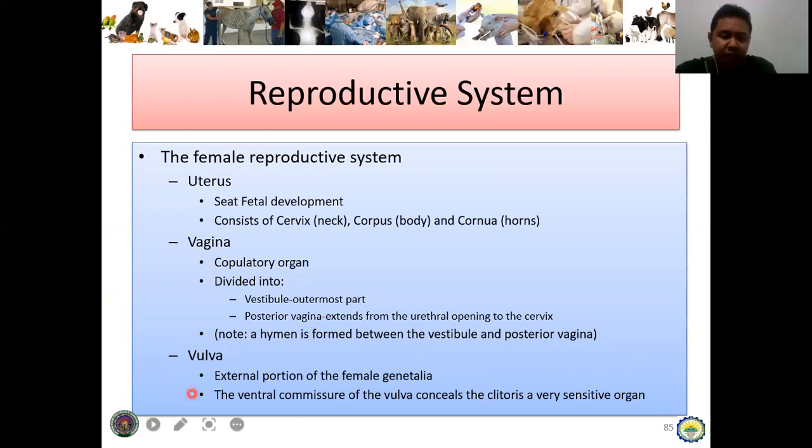And then last part, main part is the vulva, the external portion of the female genitalia, and the ventral commissure of the vulva conceals the clitoris. And take note, clitoris is the very sensitive organ. So amo na siya ang triggers ang secretions ng mucus para mag-lubricate ang vagina para ang penis once mag-insert, or what we call as the intromission.